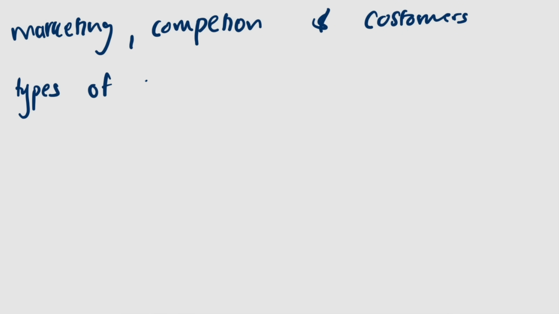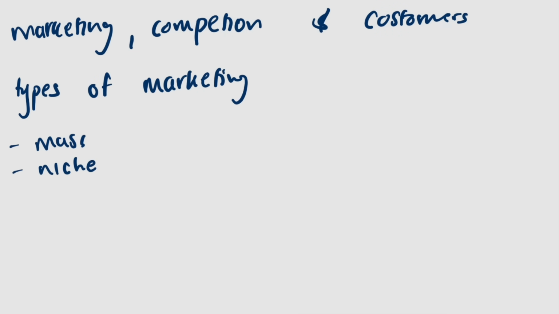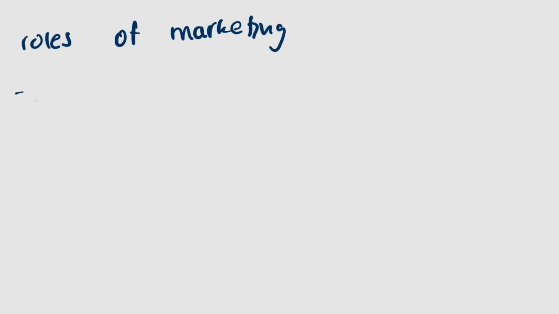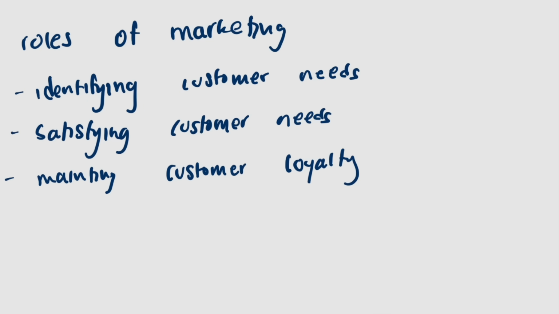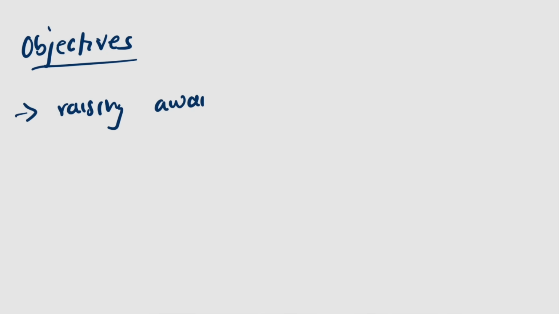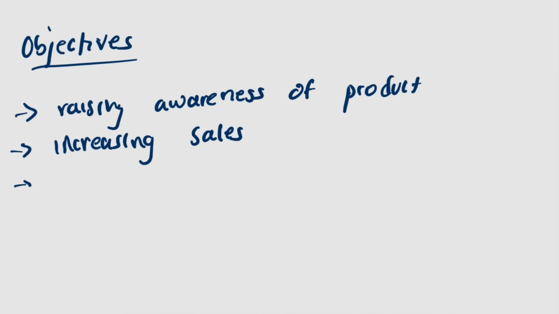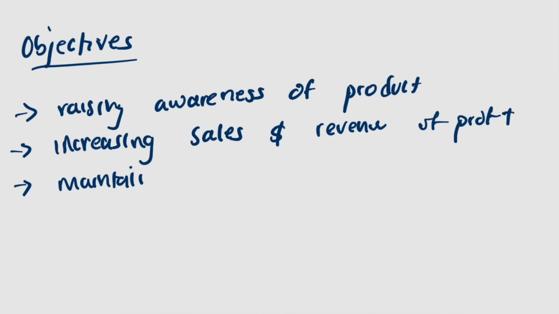First of all, we have 2 types of marketing, mass and niche. Within marketing, we need to know the objectives and the roles. Some roles are identifying customer needs, satisfying customer needs, maintaining customer loyalty, and many more. Within the objectives, some of the objectives are raising awareness of the product, increasing sales and revenue or profit, and to increase or maintain market share.